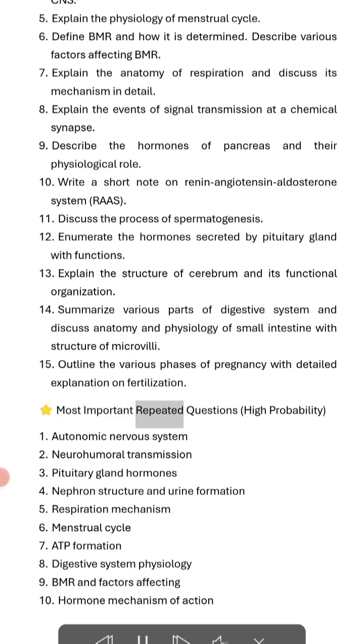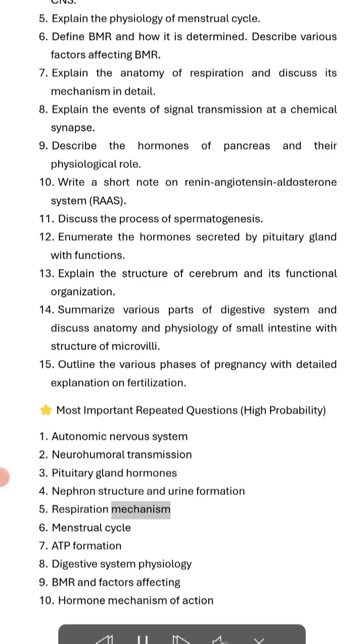Most important repeated questions, high probability. Autonomic nervous system. Neurohumoral transmission. Pituitary gland hormones. Nephron structure and urine formation.